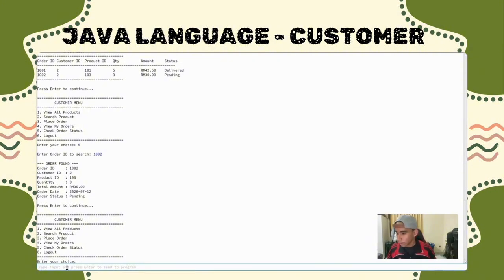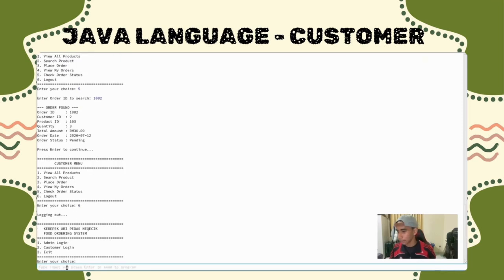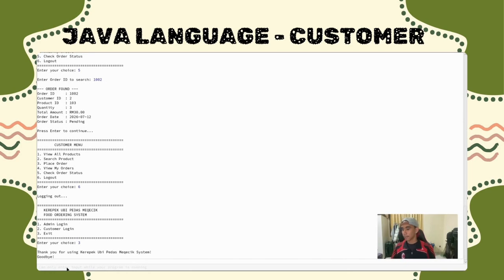And that's all for the customer part. And they need to log out after all the process. After press the exit option, will prompt the thank you for using Krepek Ubi Pedas Merchant System. Goodbye.